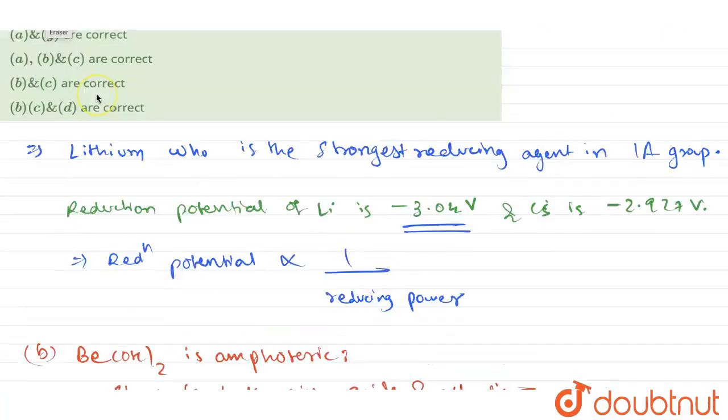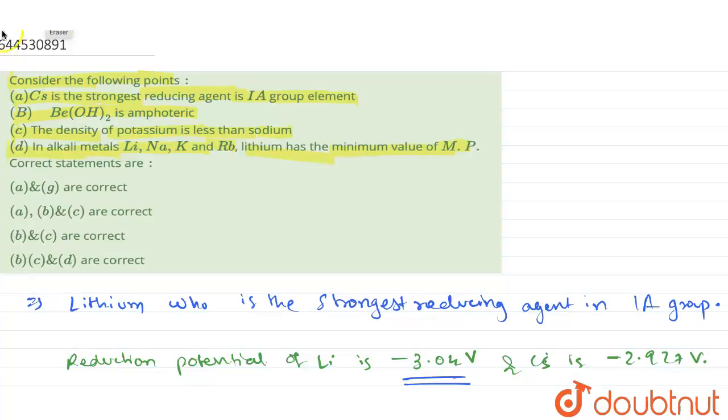Therefore, if we see the given set of statements, in this we concluded that potassium has less density than sodium, and also that beryllium hydroxide is amphoteric. Therefore, options B and C will be the correct answer. So the statement is B and C are correct. This will be the correct option.